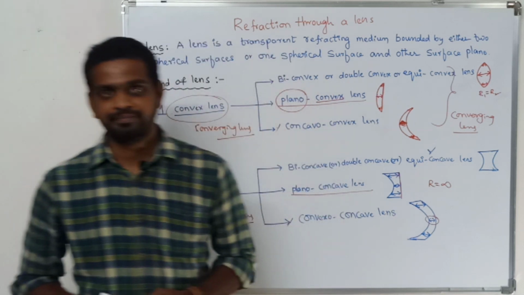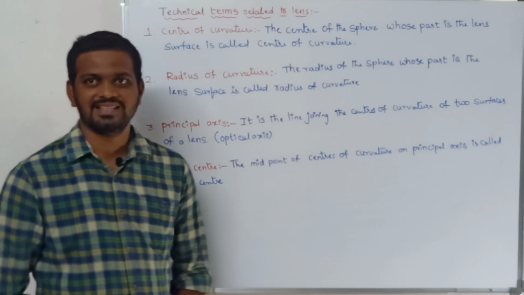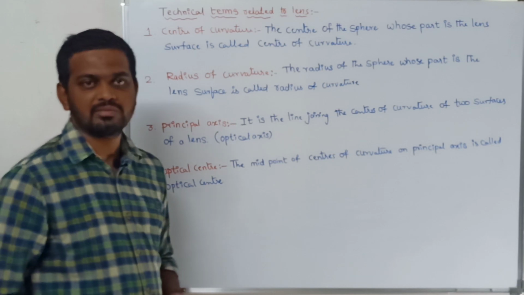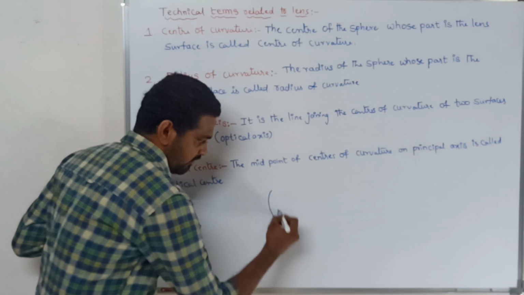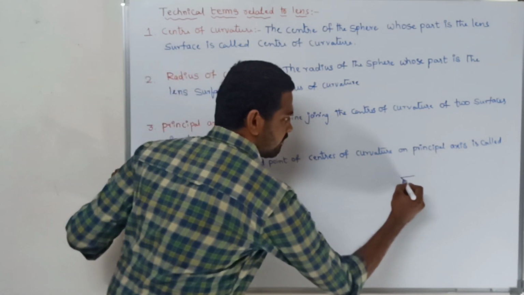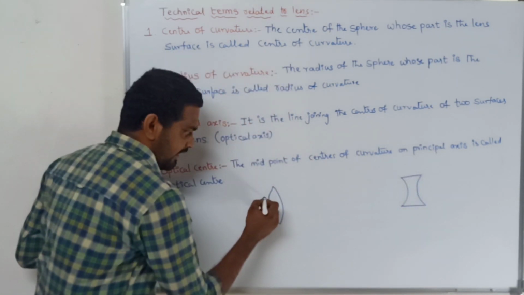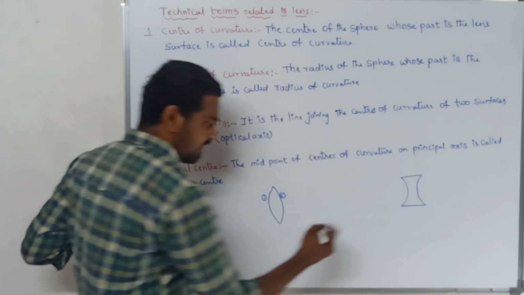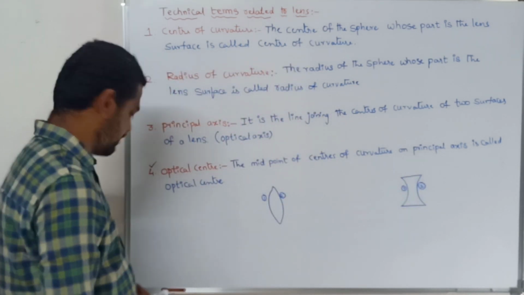Is it clear, children? Yes. Technical terms in lens. To explain the technical terms in lens, now I am going to take one convex lens or biconvex lens. I have taken a biconvex lens and one biconcave lens. Now I consider this as the primary surface and this as the secondary surface in the biconvex lens. Here this is the primary surface and this is the secondary surface for the biconcave lens.